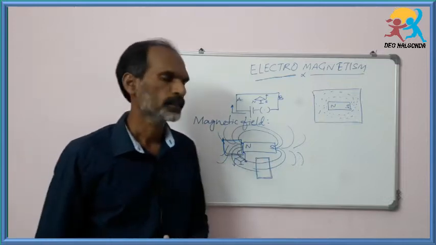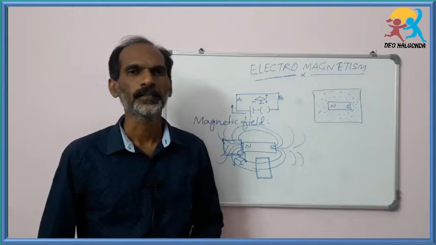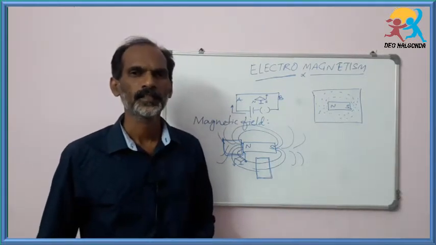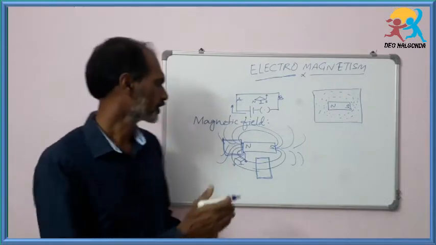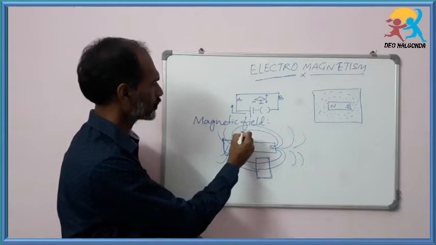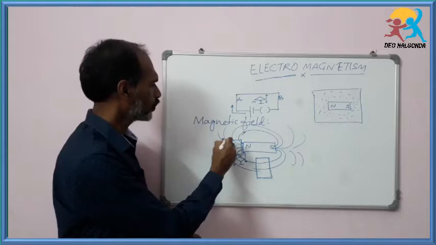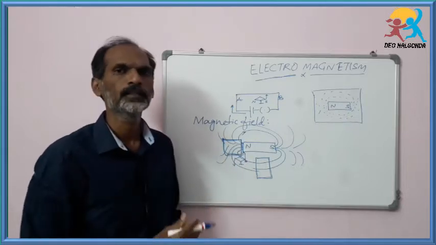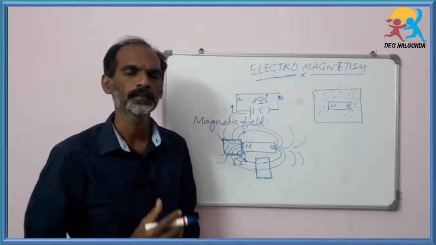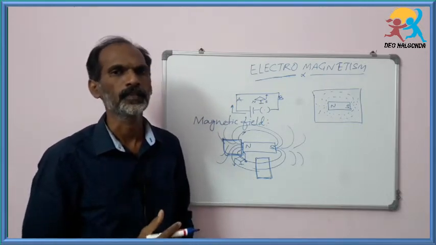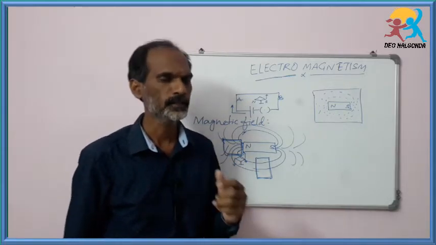Based on this explanation, the magnetic field is characterized by the strength as well as direction, because the magnetic field lines start from the north pole and reach the south pole. Where there is a more number of field lines, it is a very strong field. Where there is a less number of field lines, we can say that is a weak magnetic field, okay.